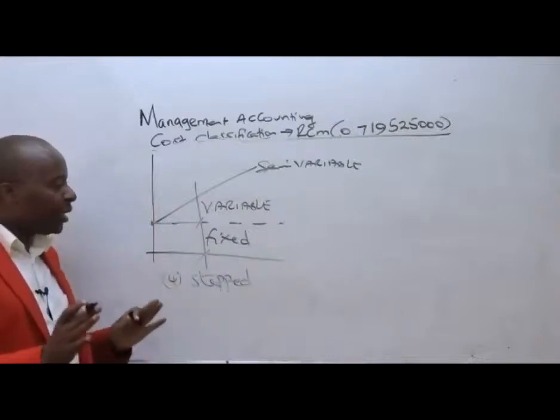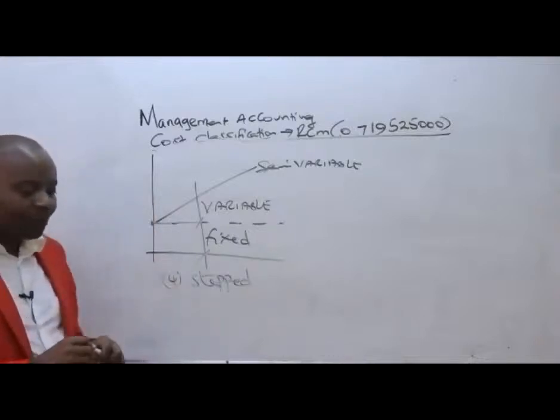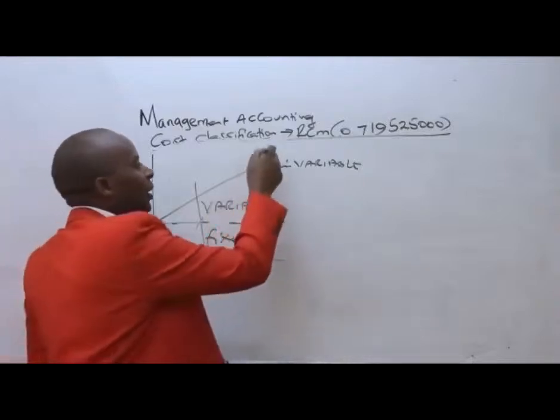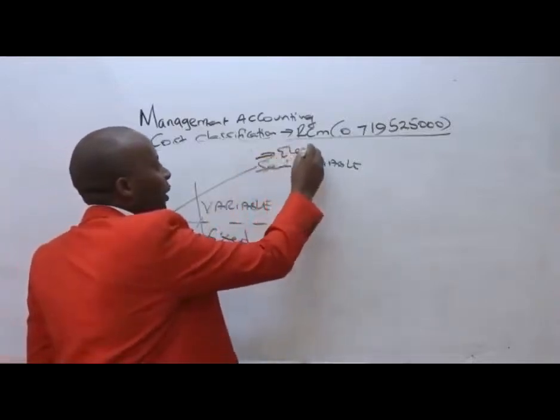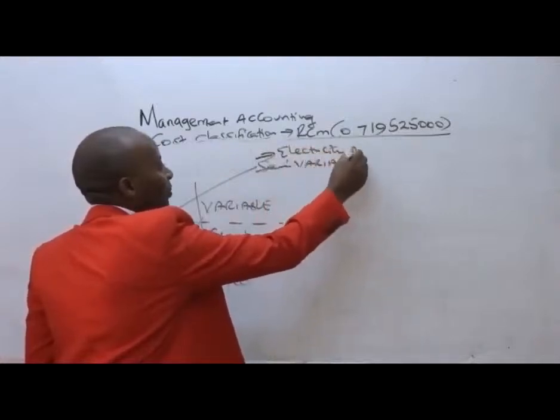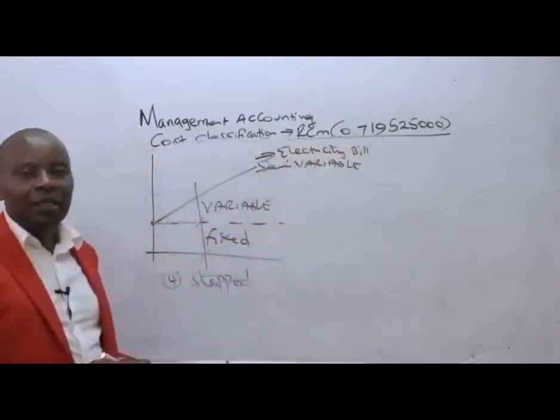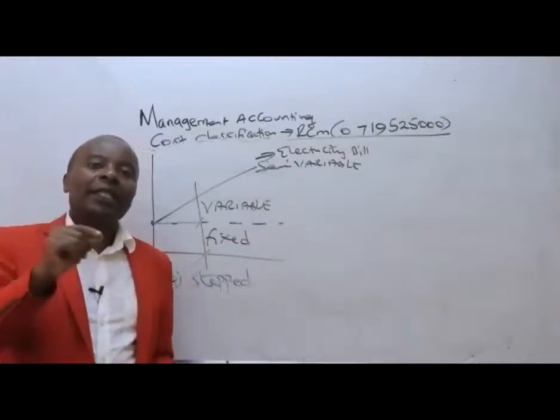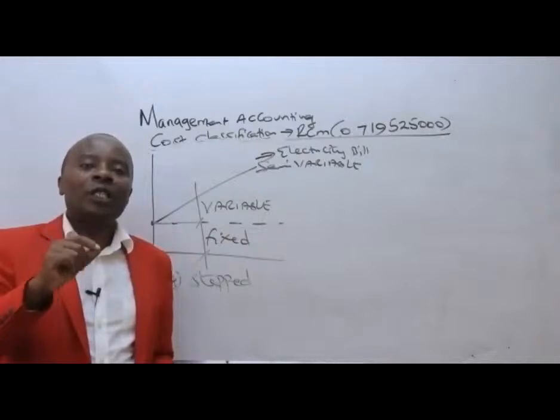Now listen, ladies and gentlemen. If you have, for example, an electricity bill, trust me that there is a component of your bill that does not depend on the number of units that you consume.